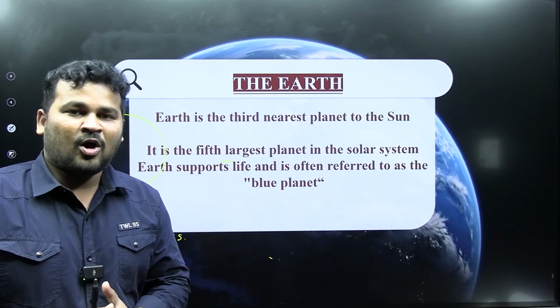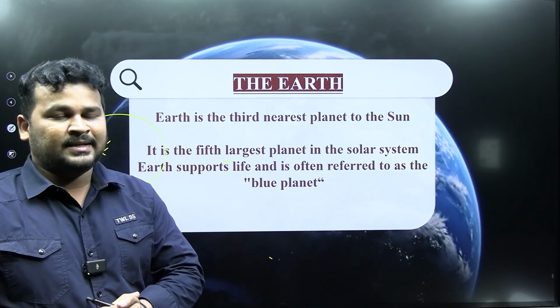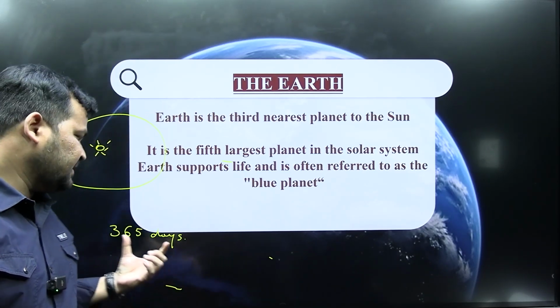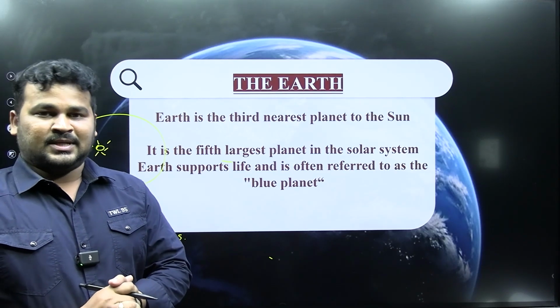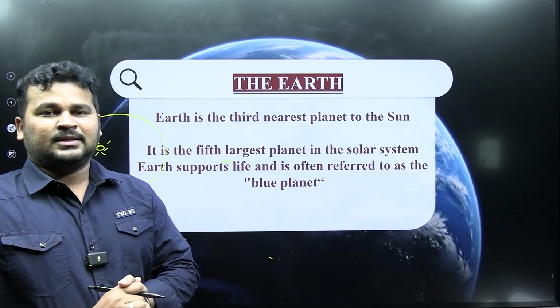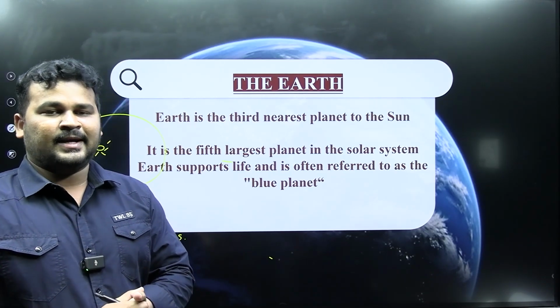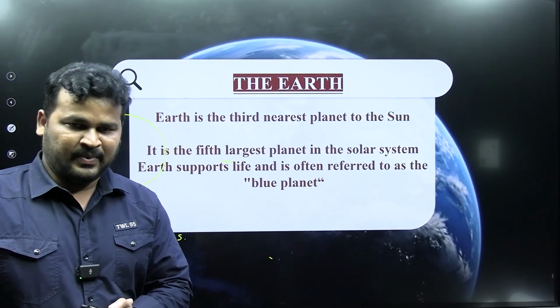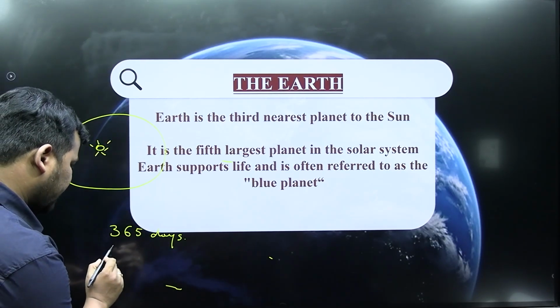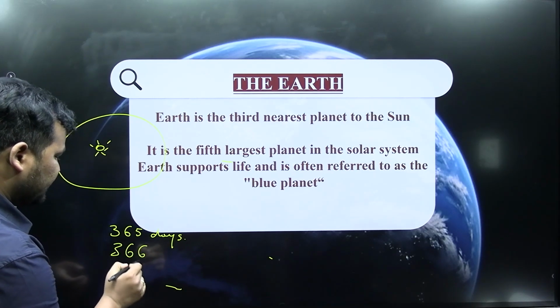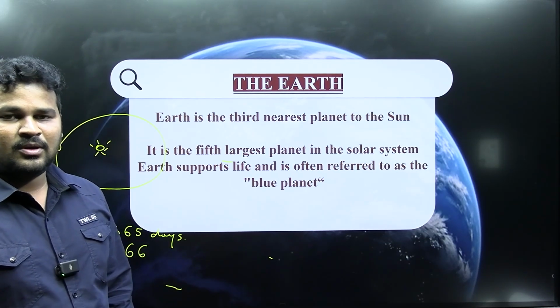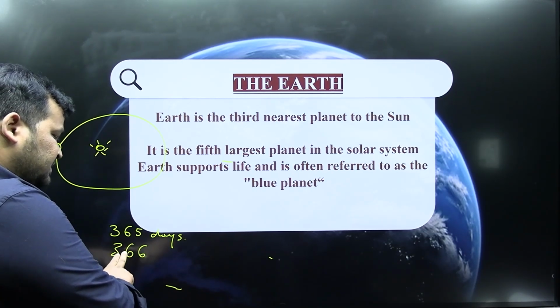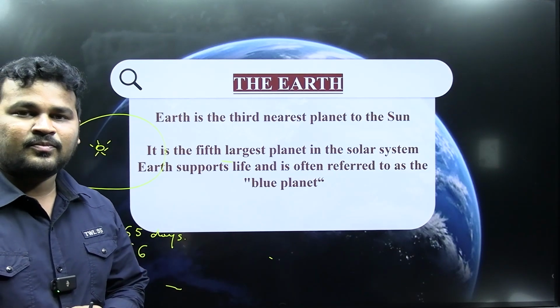So what is a year? How many days are present in a normal year? 365 days. Sometimes we can see a leap year. In our calendars, we see leap years. In a leap year, the number of days is 366. Okay, so why did 366 come into the picture here?